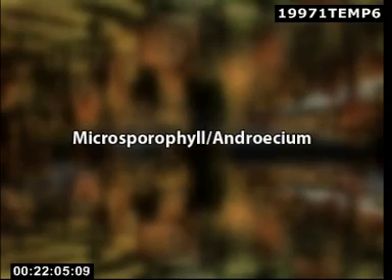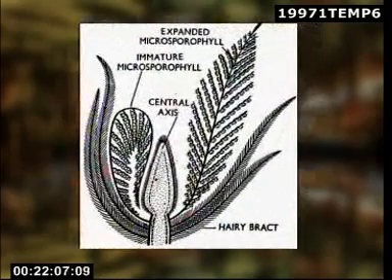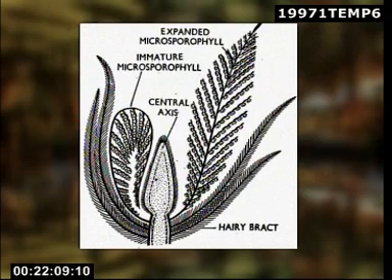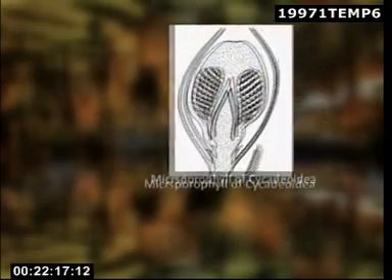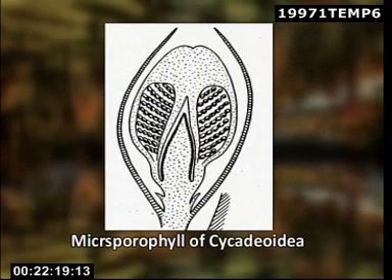Microsporophyll or androecium. The microsporophyll or androecium consisted of about 20 pinnate appendages arranged in whorls and united by their base to form a disc in Cycadeoidea. The fertile region of the microsporophyll bore tubercles that connect the outer wall of the microsporophyll with the inner, and along these tubercles were borne the synangia or pollen capsules.